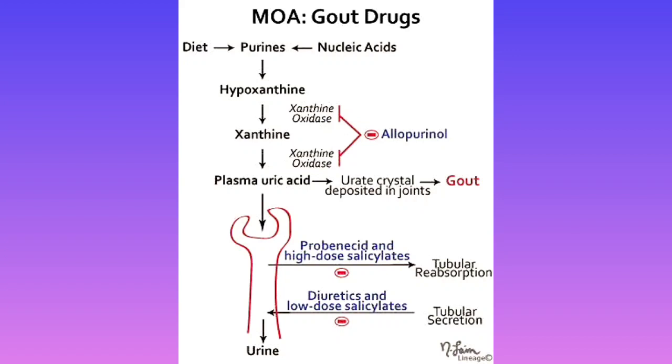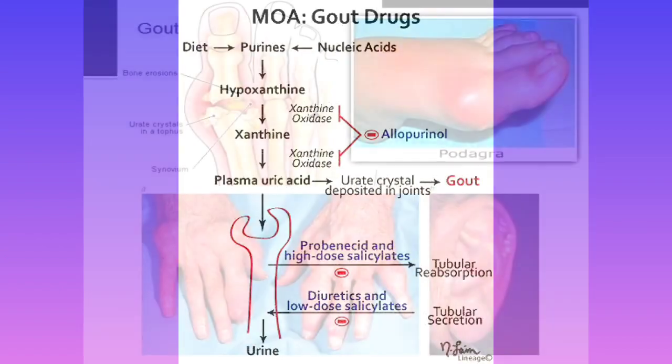Now for hypoxanthine to xanthine, and xanthine to uric acid, we need the xanthine oxidase enzyme. This enzyme is inhibited by allopurinol. This is the mechanism of action of this gout drug.